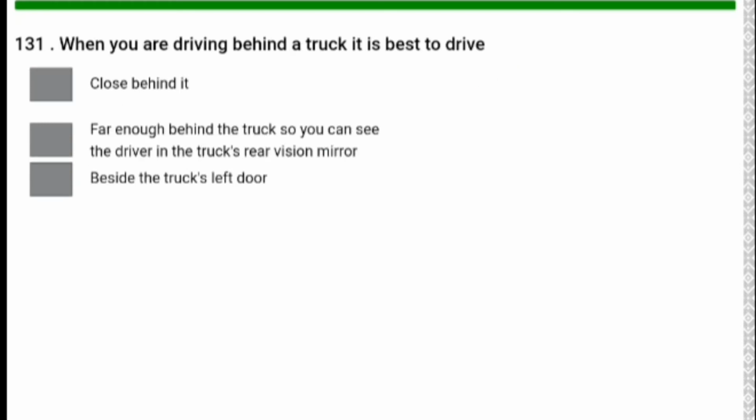When you are driving behind a truck, it is best to drive far enough behind the truck so you can see the driver in the truck's rear vision mirror. Number 2 is correct.